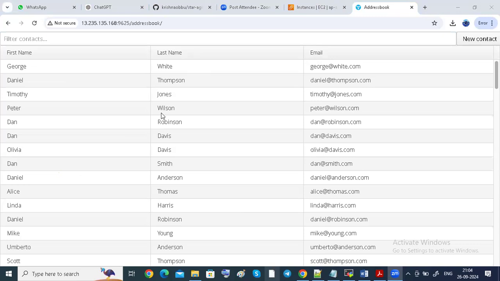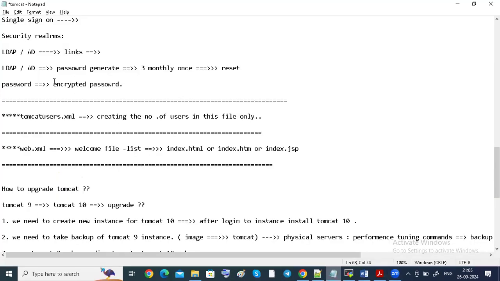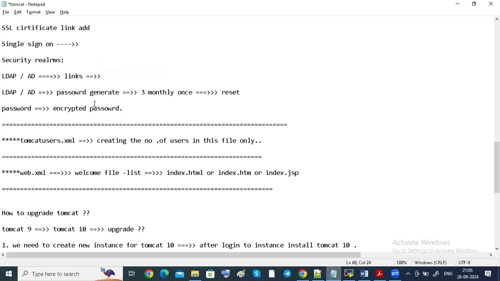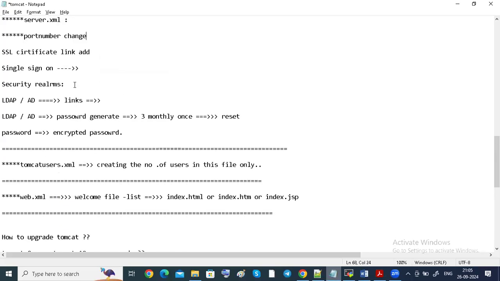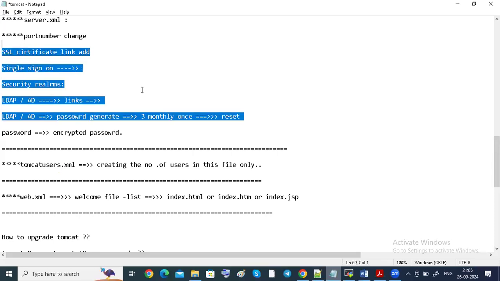We are going to add like this in the server.xml file. We are going to add port numbers, SSL certificate, security realms and all these things. This will be taken care of by the admin team only, but they will ask you to add this SSL certificate and all those things. These will be added by our DevOps team only.